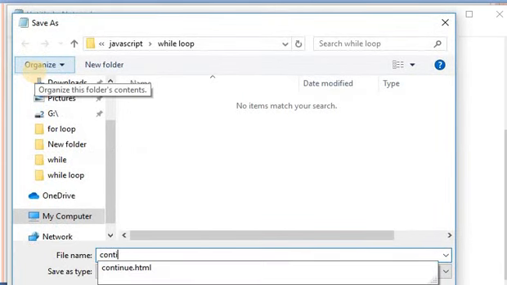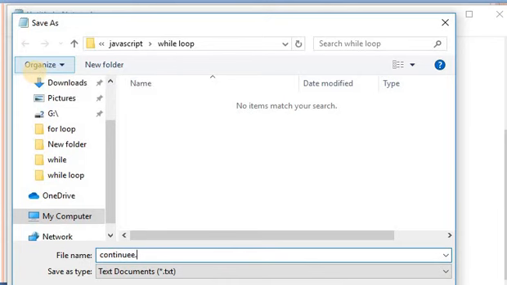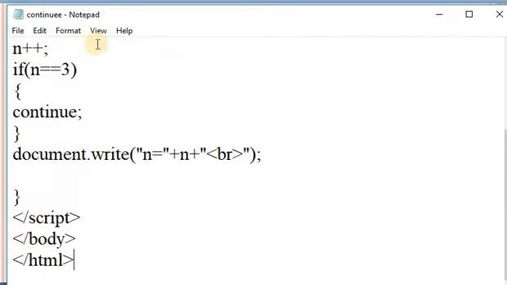Here, continue.html, and see the output. This is the output of the continue statement. Here n is equal to 1. Let us see.